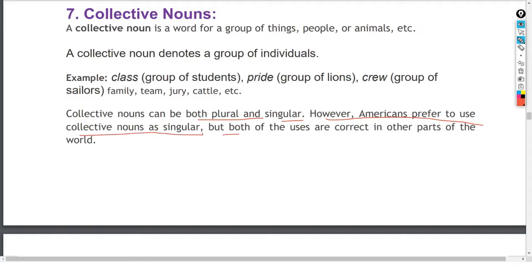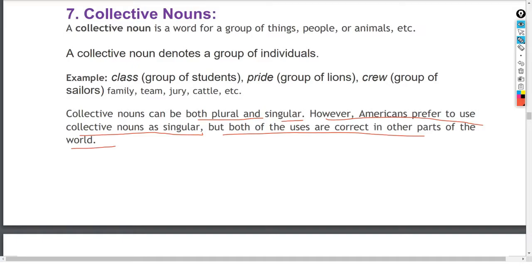अभी देखिए, American and the British, what is the basic difference? The American people want that whether it is a jury, a crowd, a flight of birds or a shoal of fish, they want it as singular. But in British English, they may refer to either the singular or the plural.